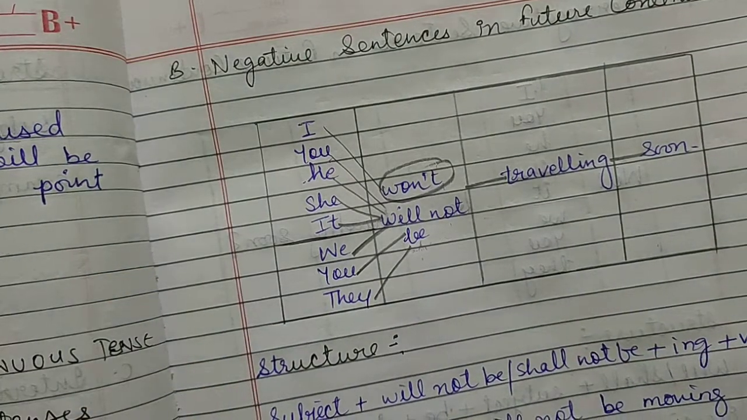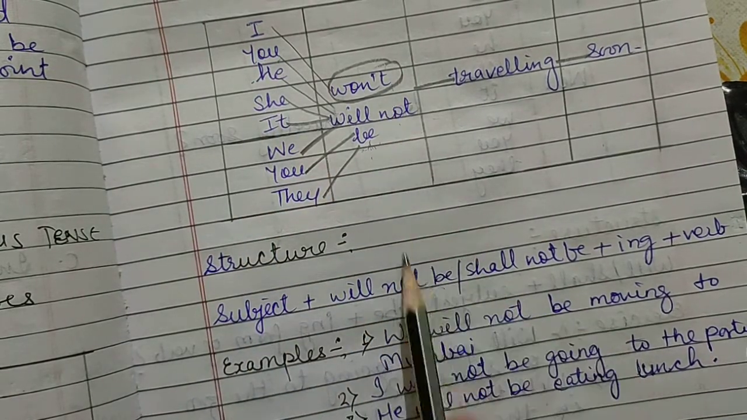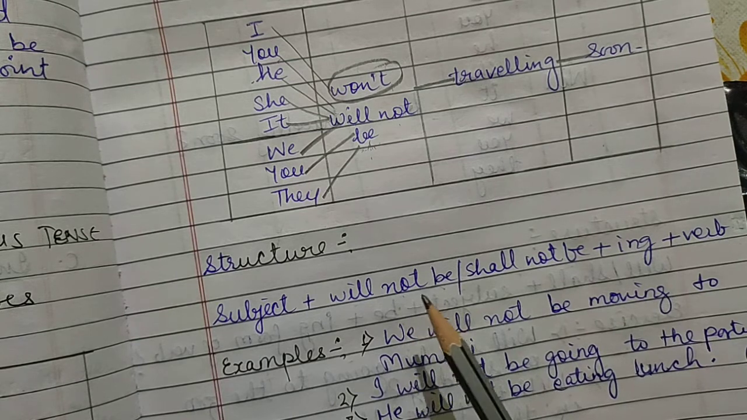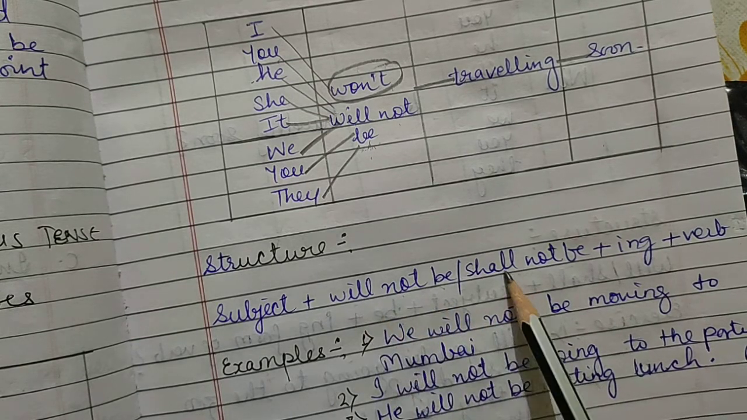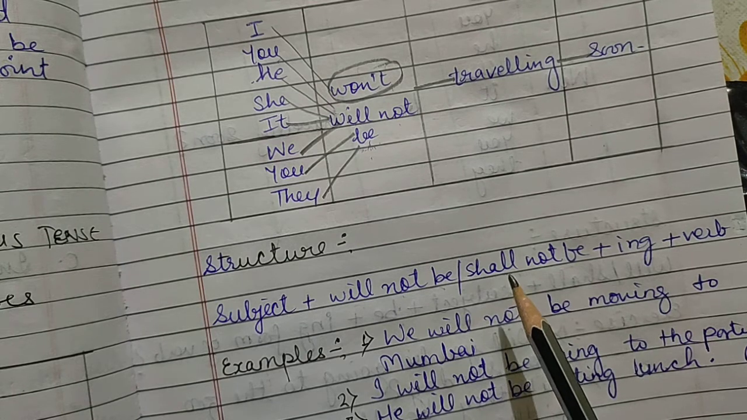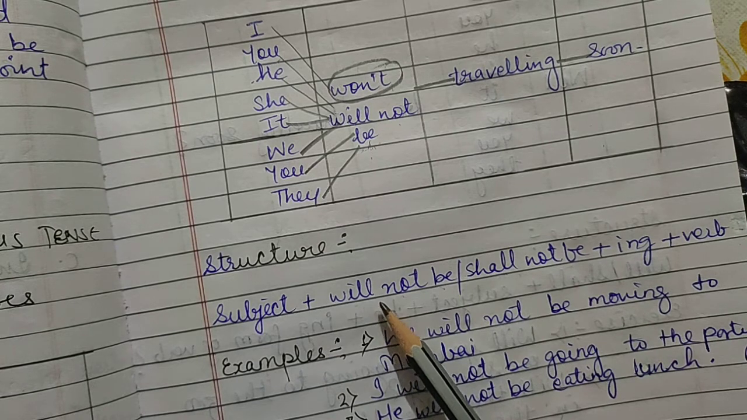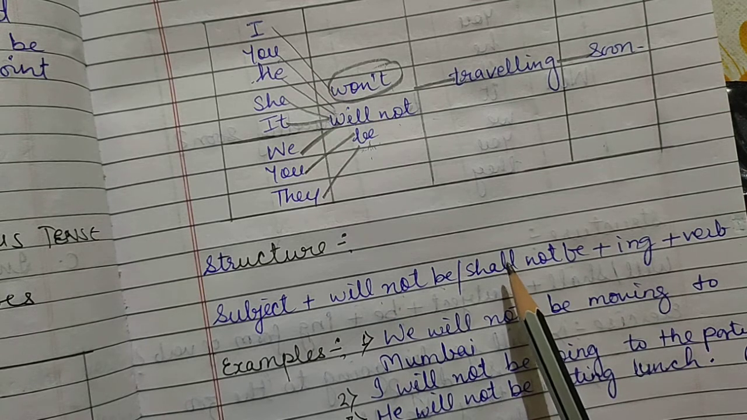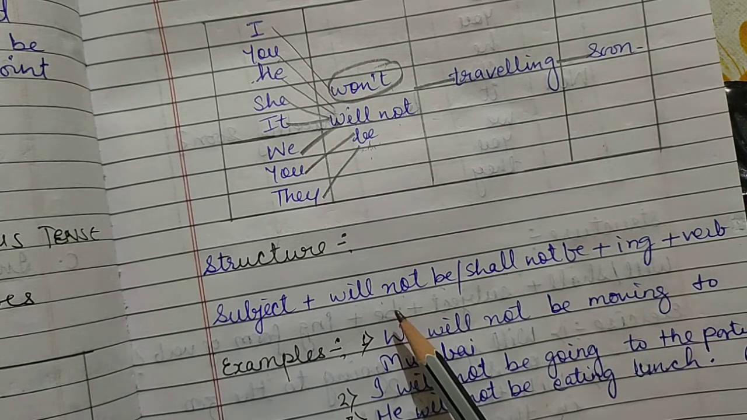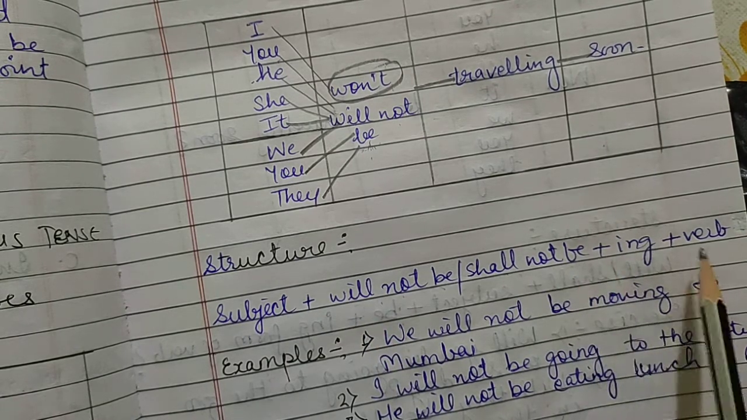Okay, so let's see the structure once. Subject, will not be or shall not be, plus the ing verb. Here in the place of will you can write shall also, but generally we use shall with I or we. Whenever we have chosen the subject I or we, then only we use shall. So it's better to use will always. Because if you get confused about where we have to use shall or will, it's good to use will with every subject.